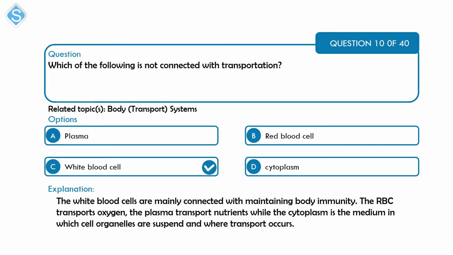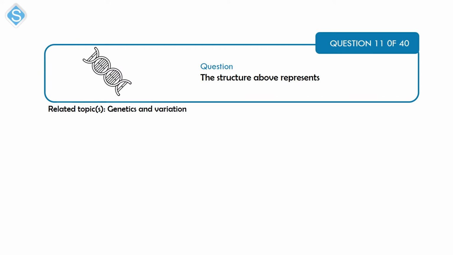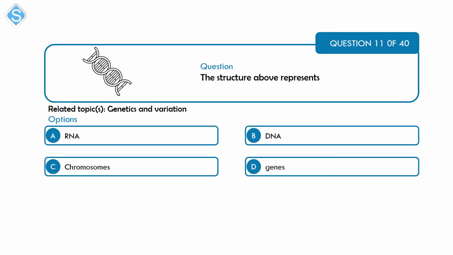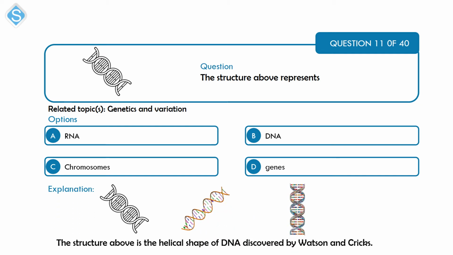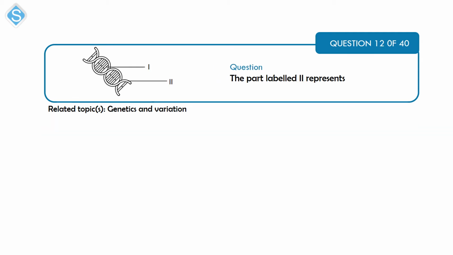That's option C. Next on genetics and variation, the structure above represents A, RNA, B, DNA, C, chromosomes, and D, genes. Alright, the helical structure above is the structure of the DNA as discovered by Watson and Crick. That's option B.